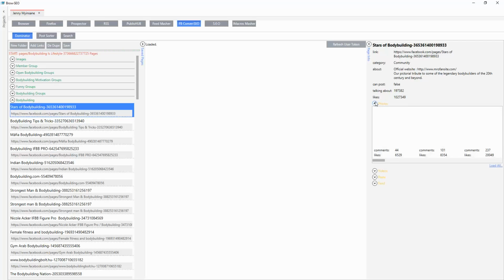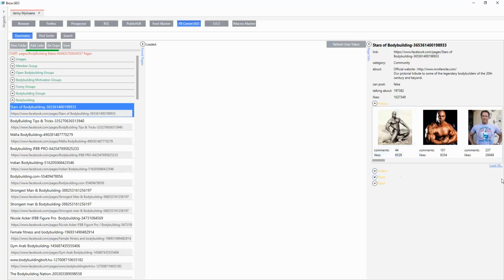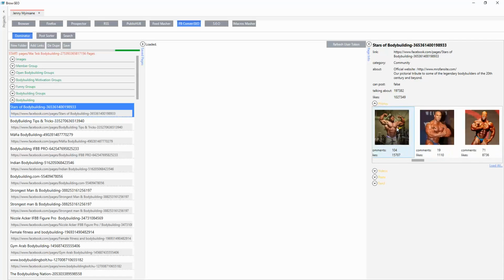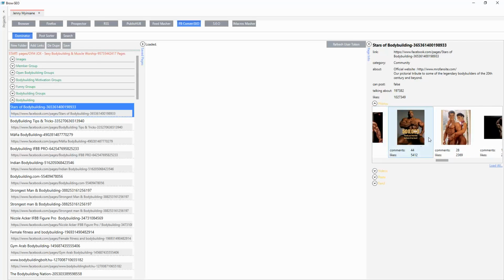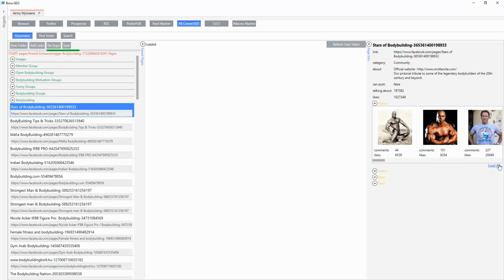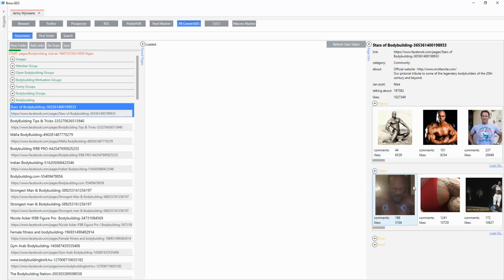Here are the photos, and these are user uploaded photos, and it looks like there are going to be more photos that you can load, because there are quite a few here, and we have the option over here to load all. Once this is done going through all of the pages, it will go back, and it'll pull every single image that was ever uploaded, and then the same thing for the videos.